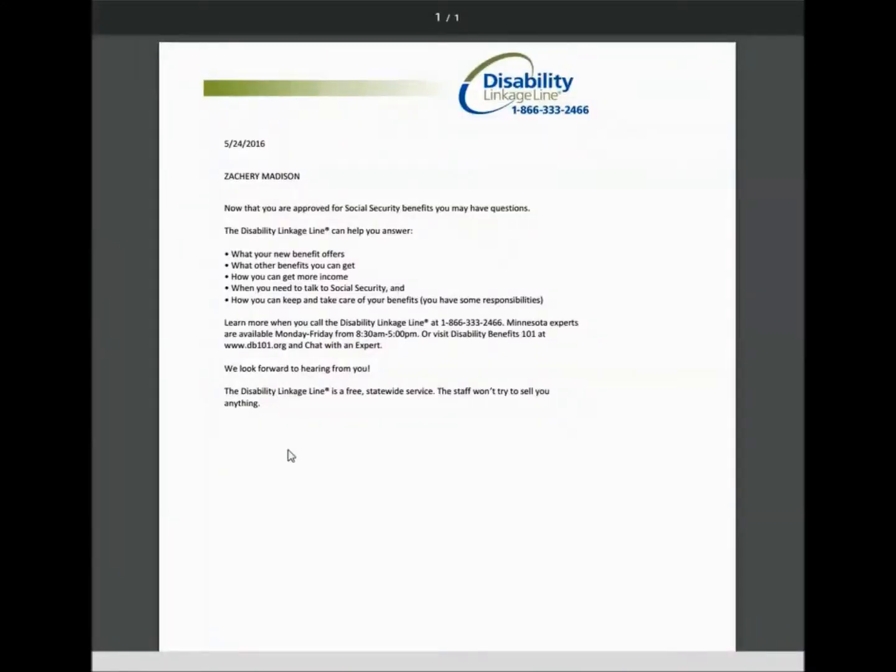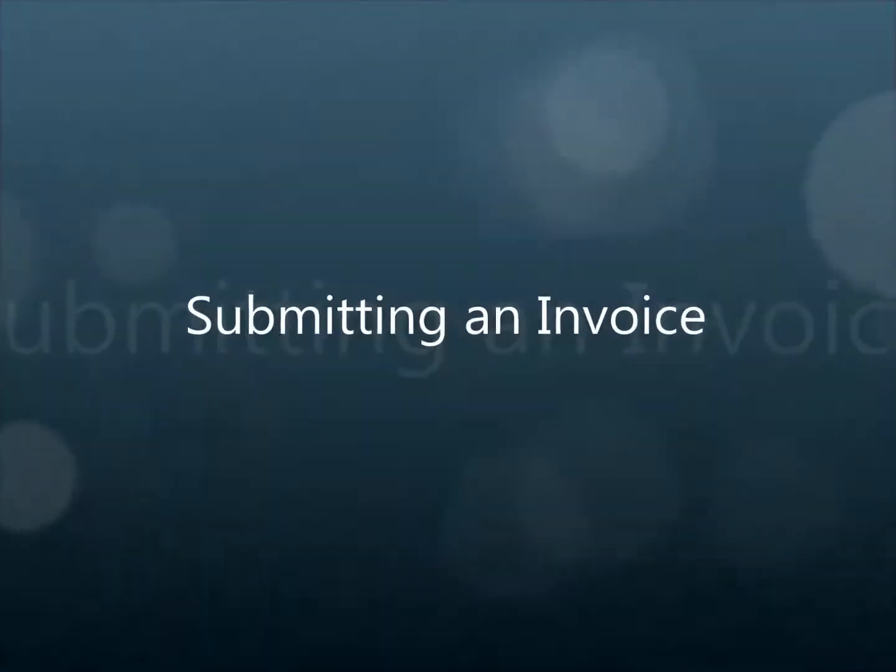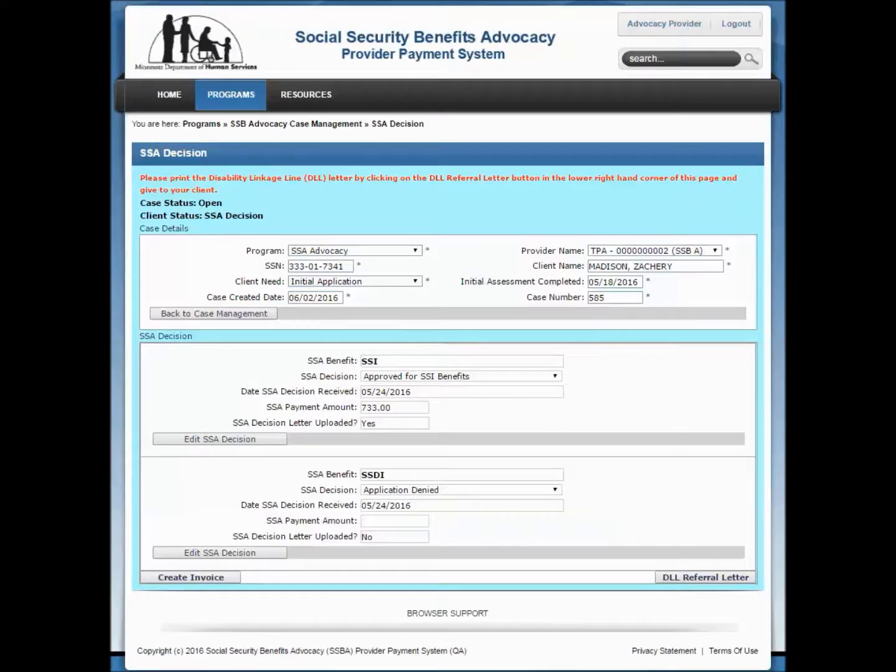The next step is to review and submit your invoice. The SSBA system automatically creates your client's invoice based on information that has already been entered into the system. If your client is approved for one benefit program, the system will generate one invoice. If your client is approved for both benefit programs, the system will only generate one invoice. SSI and SSDI advocacy services are paid at the same rate.